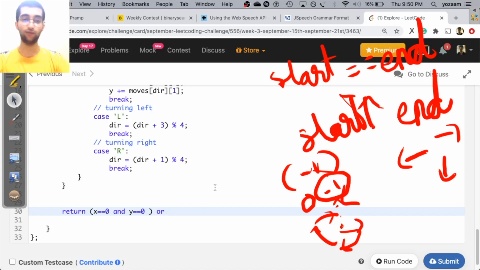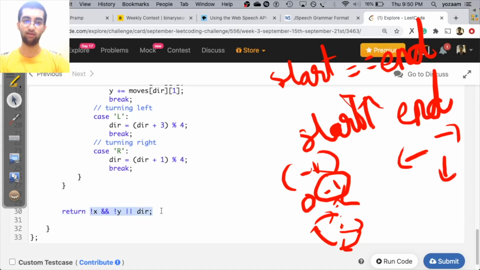If you're not facing north right now, then you're in a circle, since as I showed you, the overall moves would become a circle. If at the end of performing these instructions you're going right, then perform the instructions 4 times and you'll end up in a circle. If at the end of the instructions you're going left, perform these instructions 4 times and you'll end up in a circle. So that's the logic.